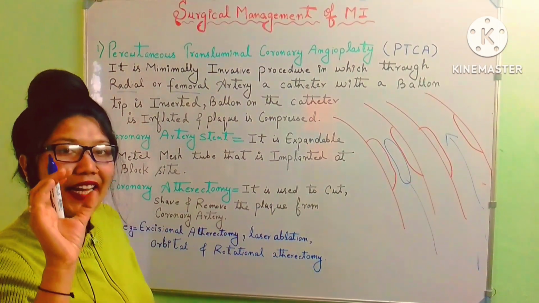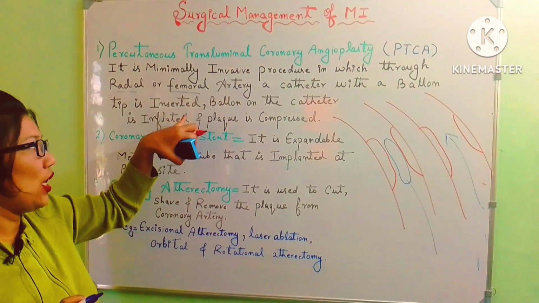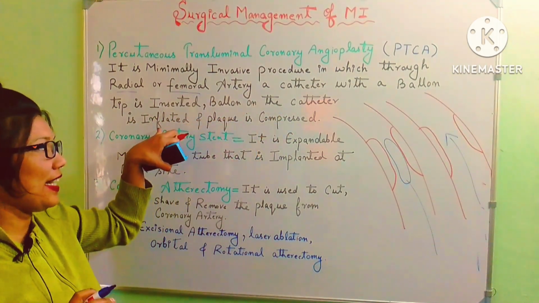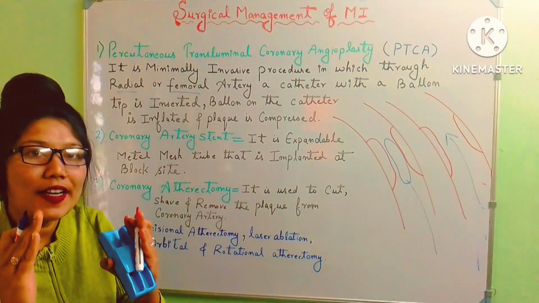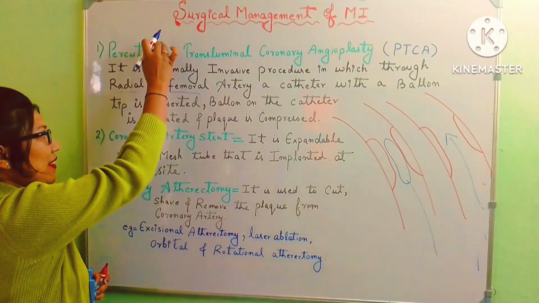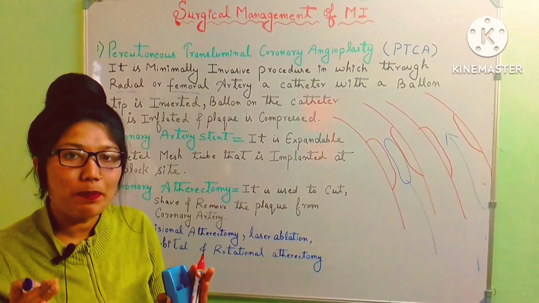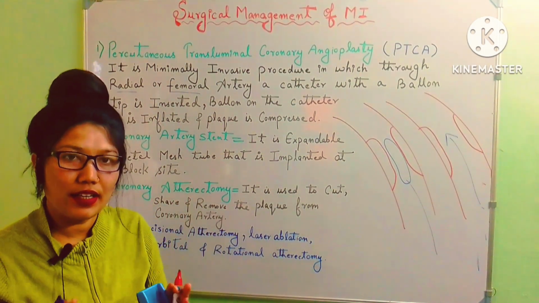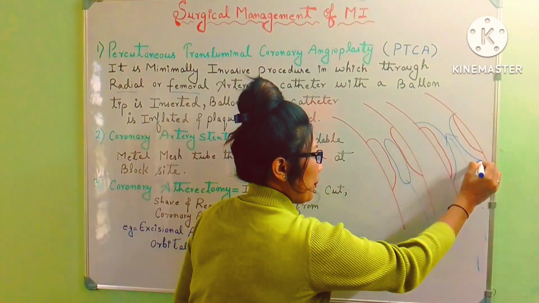So a catheter, in the catheter tip, a balloon is inserted. Okay, so this balloon will be inflated and it will compress the plaque to the corner of this coronary artery. But this balloon angioplasty was not successful because this plaque could return after 2-3 months again.